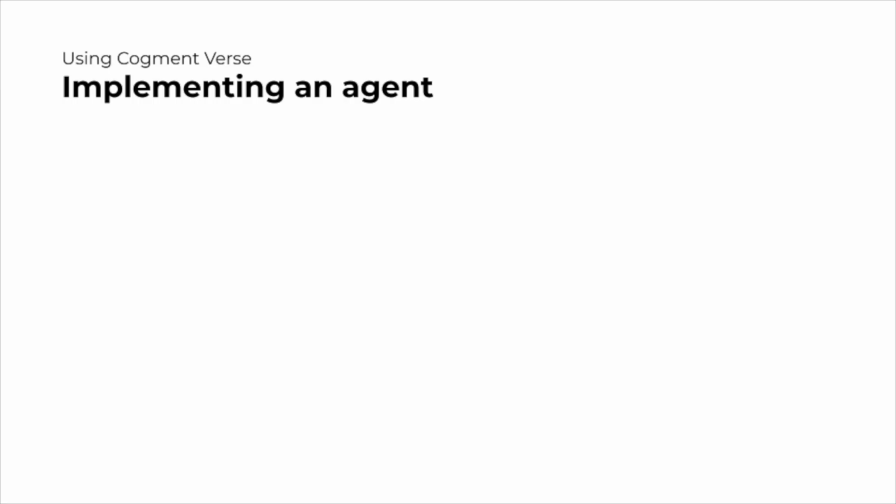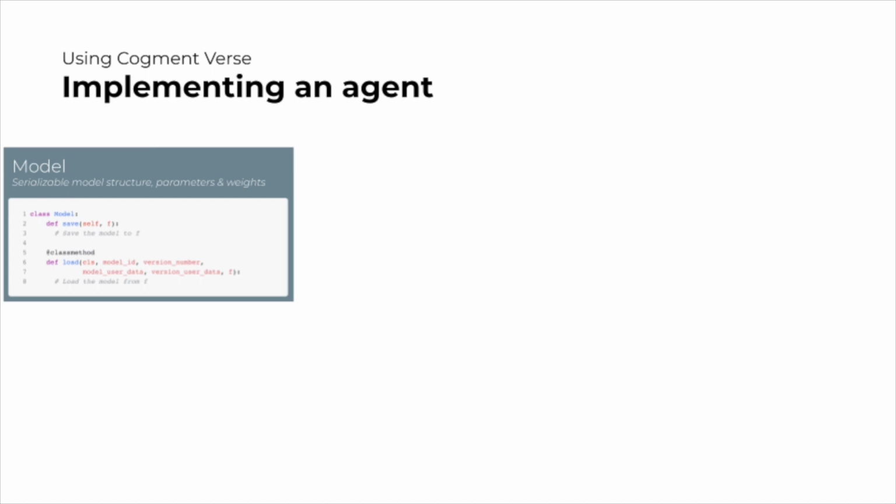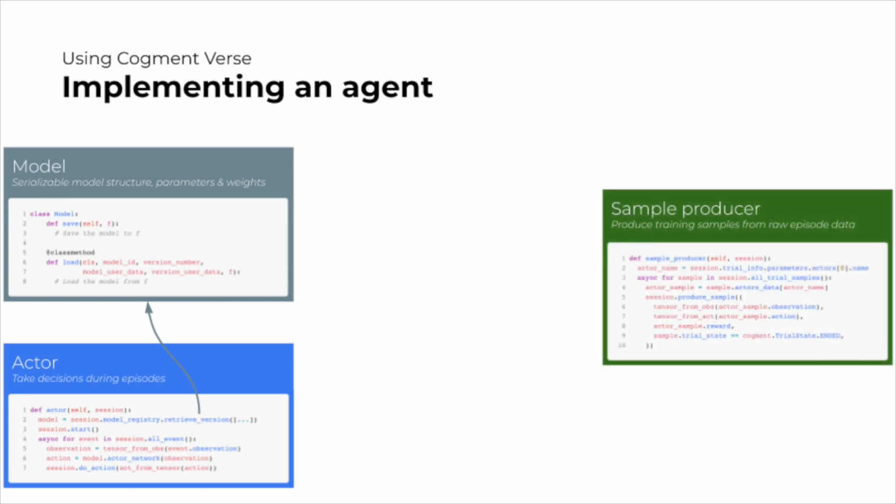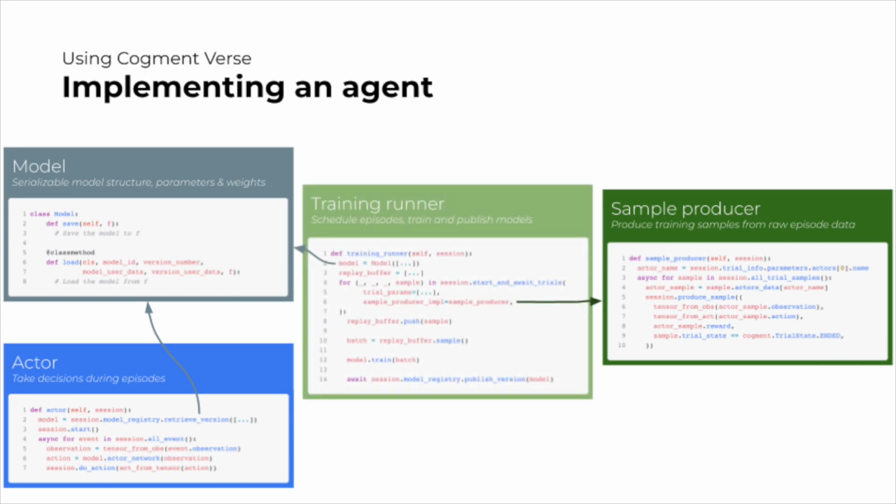To implement an agent and its training process, Cogment Verse requires you to implement 4 components: a serializable model that will be used for storage and distribution during the training, an actor that is in charge of taking actions during the episodes, a sample producer used to produce training samples from the raw data stored by Cogment, and finally, a training runner that will schedule interactive and headless episodes as well as leverage recorded episodes to train and evaluate the agent's model.